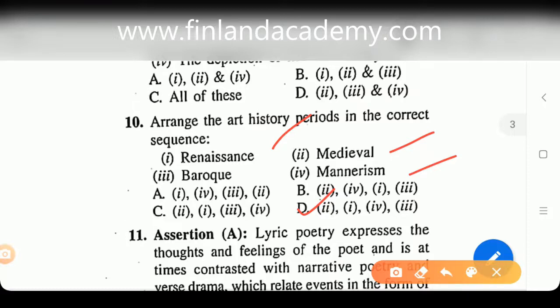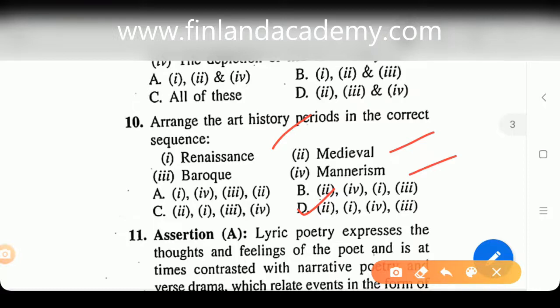Fourth, it's going to be Baroque in 1740s. Mannerism comes in 1520s, and Renaissance before that, and medieval ages much before Renaissance. So 2, that is medieval, then 1, that is Renaissance, then 4, that is Mannerism, and third option is going to be third itself, Baroque in 1740s. What is Baroque? It's an extravagant ornamental sort of writing that was heavily used by writers like John Milton, John Donne, or George Herbert as well.